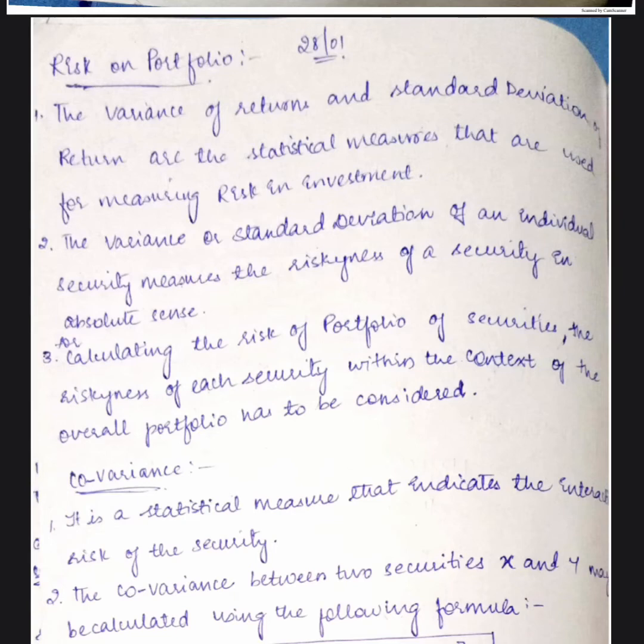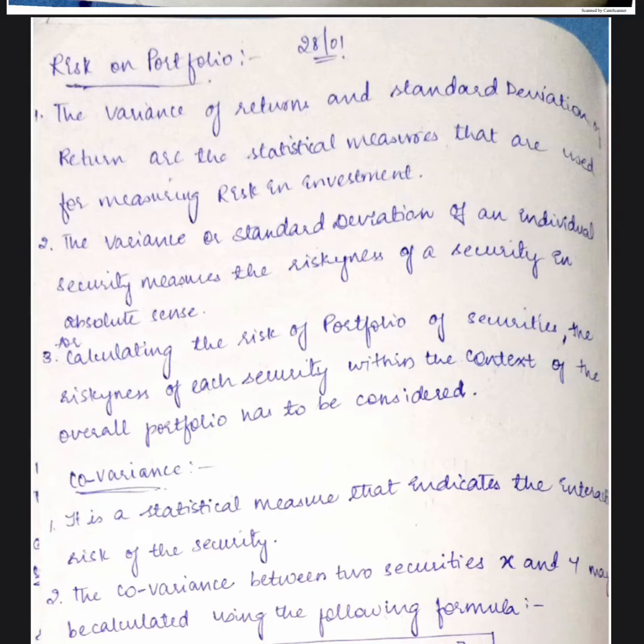See the first point, girls. The variance of return and standard deviation of the return are the two statistical measures used for measuring the risk in investment, right? The second point is that the variance or the standard deviation of an individual security measures the riskiness of a security in an absolute sense. So they are saying that standard deviation and variance give the actual picture of the risk in an investment.